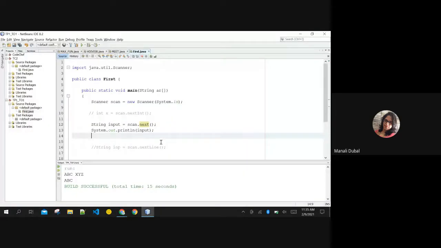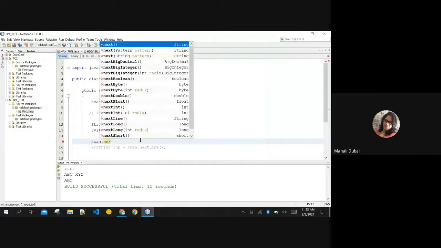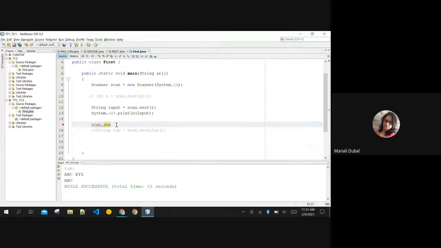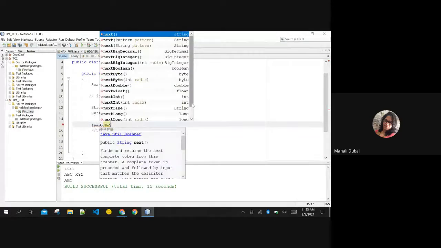Now, if I want to input characters from the user, you know that nextInt is for inputting an integer from the user, right? Let me show the sequence. See, you have nextBoolean, nextByte, nextFloat, nextInt, nextLong, nextShort, but you don't have nextChar, right?